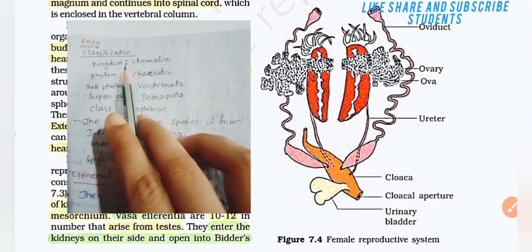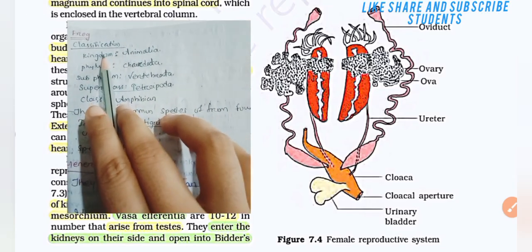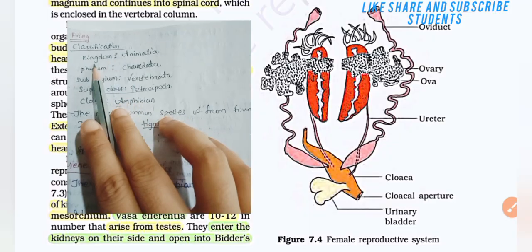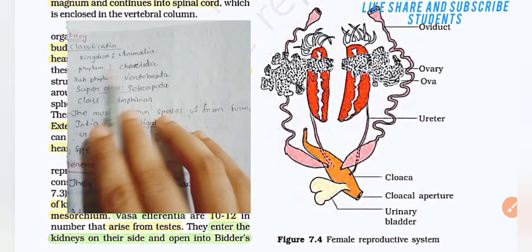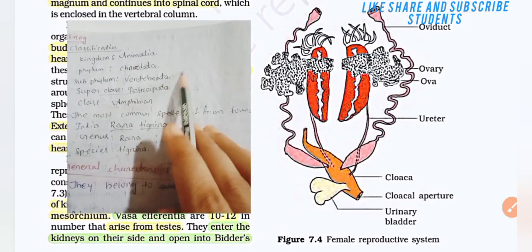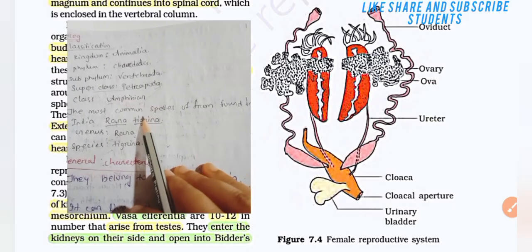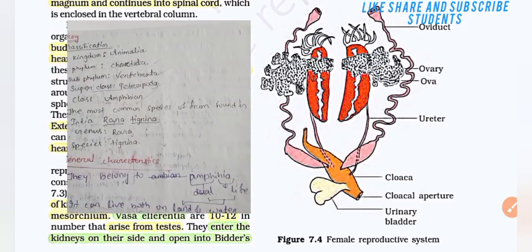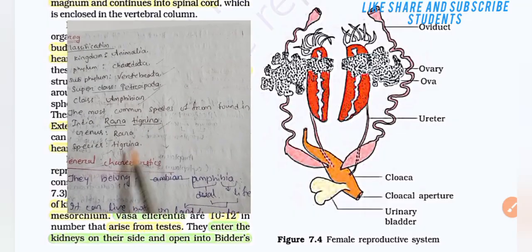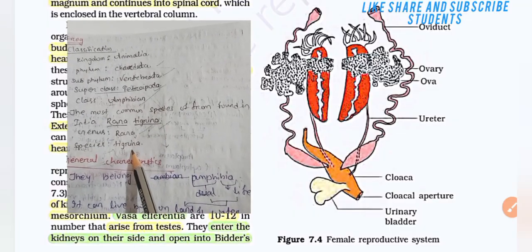Let's take a quick revision on frog. The classification is: kingdom Animalia, phylum Chordata, subphylum Vertebrata, superclass Tetrapoda, class Amphibia. The most common species of frog found in India is Rana tigrina. The genus is Rana and the species is tigrina.